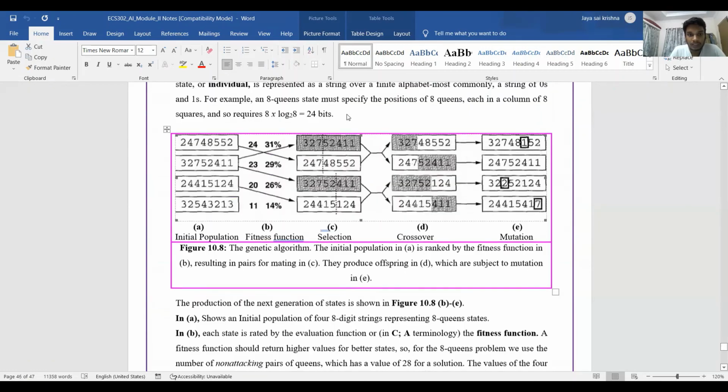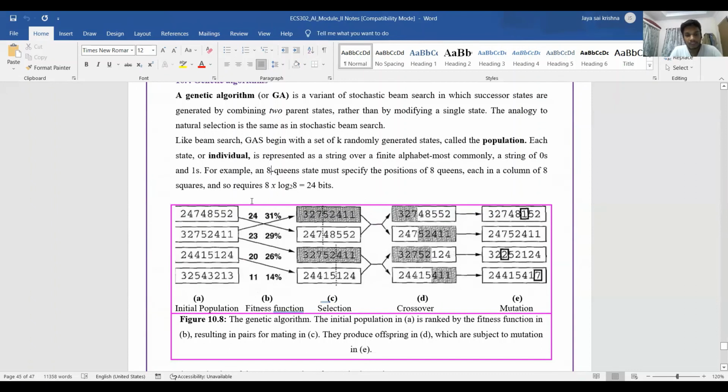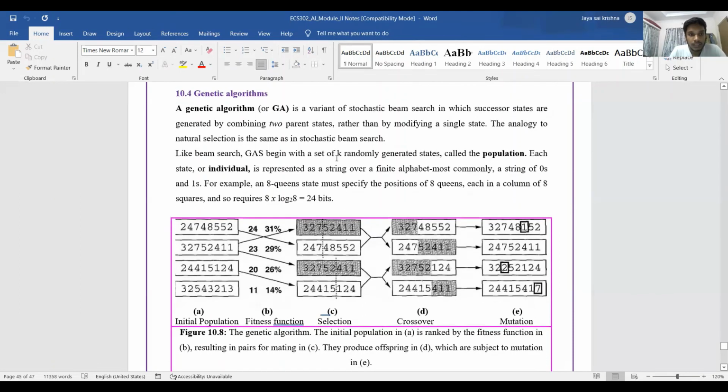So genetic algorithms are based on the concept of survival of the fittest. The same thing we are doing here: we are crossing over the models which have a high fitness function to obtain a model which has a higher fitness function than the previous model. Thank you. That concludes my explanation of genetic algorithms.